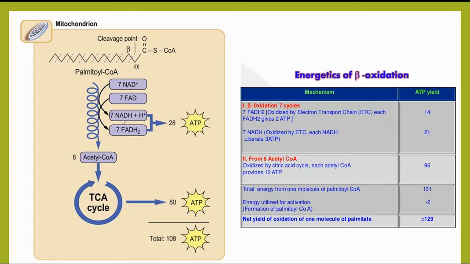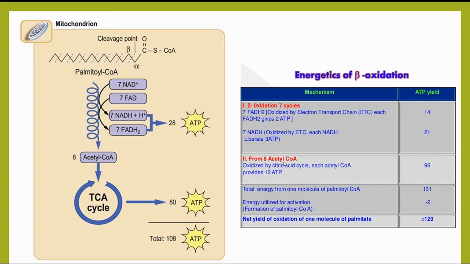Coming to the energetics of beta oxidation, the ultimate aim of fatty acid oxidation is to generate energy. The energy obtained from the complete oxidation of palmitic acid can be represented in tabular form. Taking palmitic acid as an example, it undergoes 7 cycles of beta oxidation, resulting in 8 acetyl-CoAs.